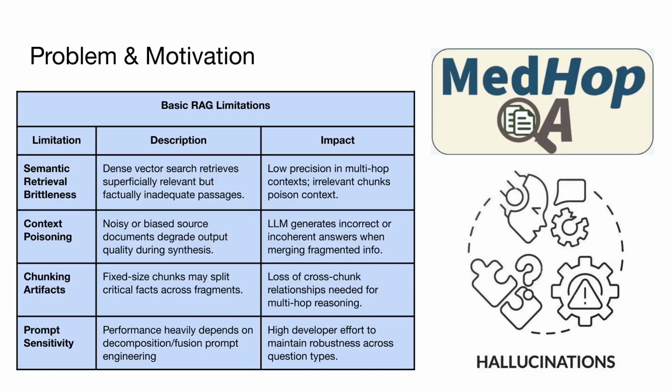RAG helps by grounding answers in external knowledge, but standard RAG struggles with multi-hop questions, like connecting facts across documents. The limitations are listed on this slide. As you can see, there's the brittleness of semantic retrieval, the context poisoning, the artifacts which come from inappropriate use of chunking strategies which we must perform on the documents in our knowledge base, and there's also the high sensitivity to prompt structures. Our work tackles two key issues: noisy retrieval and degraded outputs when synthesizing multi-source information.